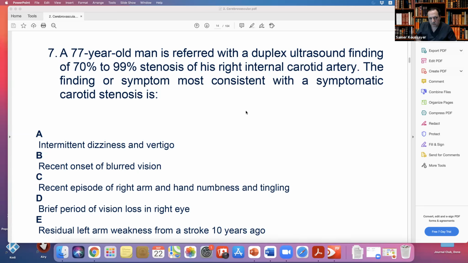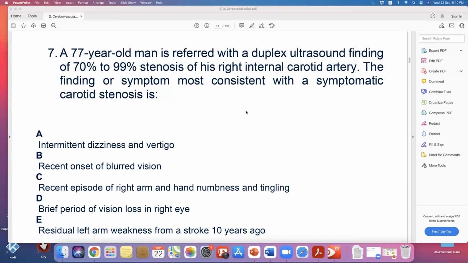But a patient with a posterior stenosis, with vertigo and dizziness, even if the symptom is from the vertebral artery, if he has a severe carotid stenosis, we prefer to fix the carotid stenosis first, because most of the time this will improve his vertigo. But still, vertigo and dizziness is not a sign of internal carotid stenosis. This is a question. They tell you it's the symptoms of carotid stenosis. Is it dizziness and vertigo? This is wrong, right? This is vertebral. Okay, so this is wrong.